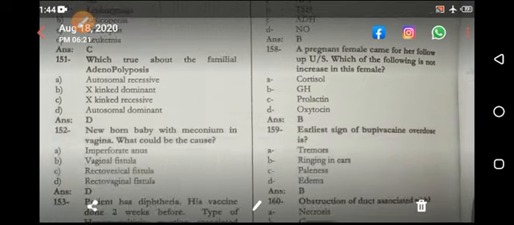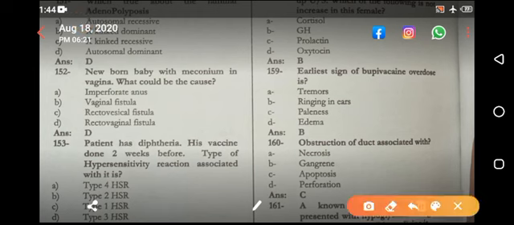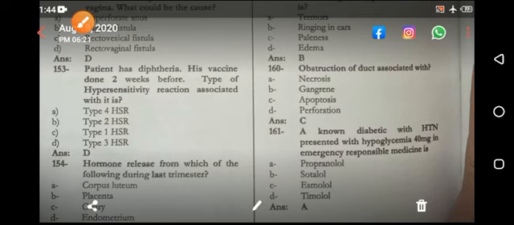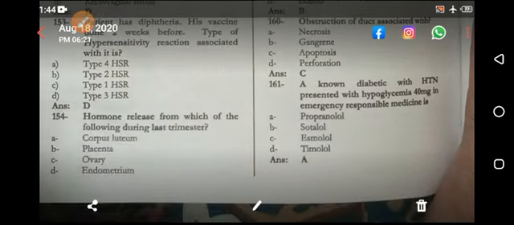A newborn baby with meconium in the vagina: rectovaginal fistula, because meconium is the stool, so the stool comes to the vagina through the rectovaginal fistula. Patient has diphtheria, discussed in detail. Toxoid causes type 3 hypersensitivity reaction. Hormone released during the last trimester is from the placenta.